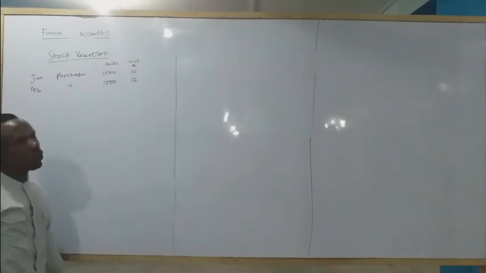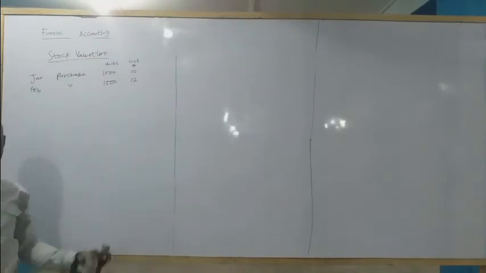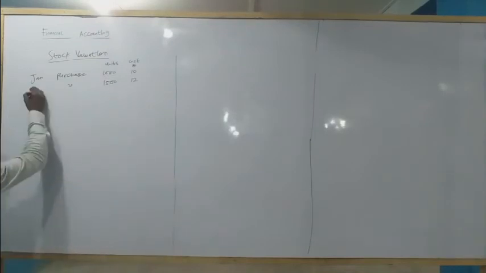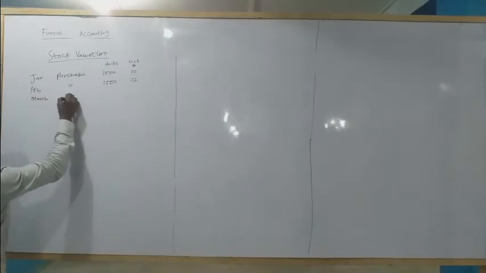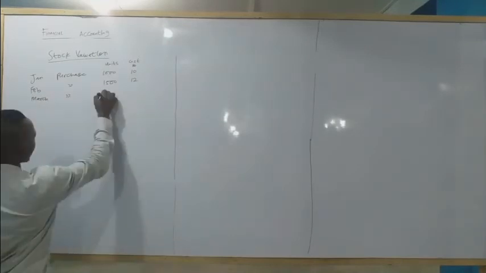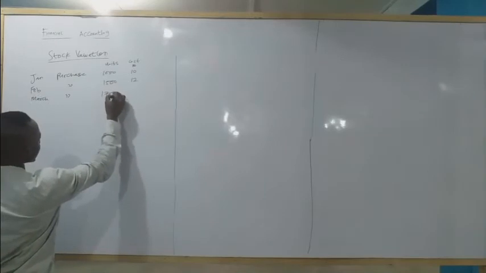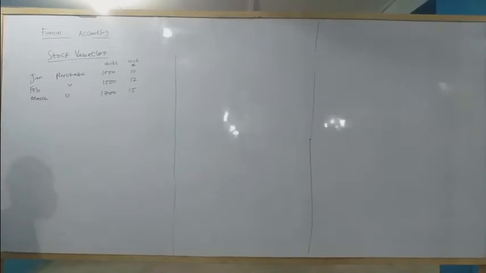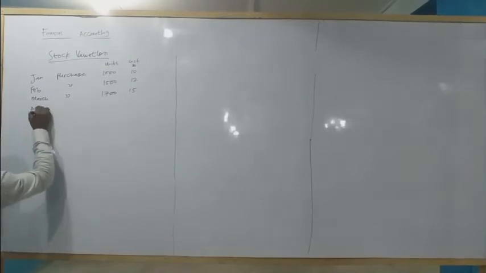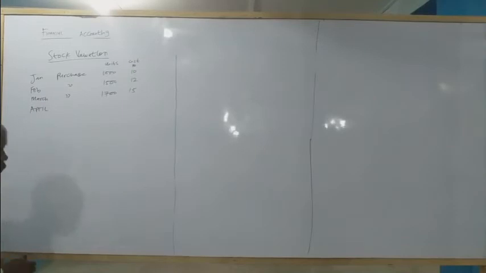So the cost of this purchase has increased. Now, in March, yet another purchase. How many units? 1,700, now at 15 naira. So in April, they now sold.